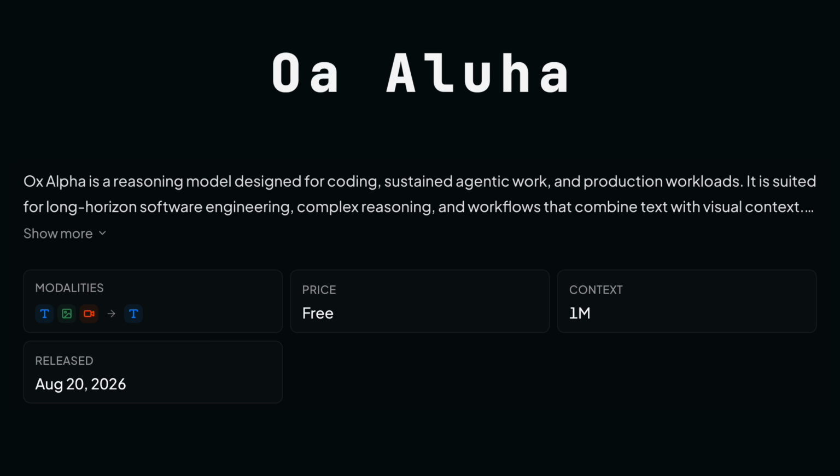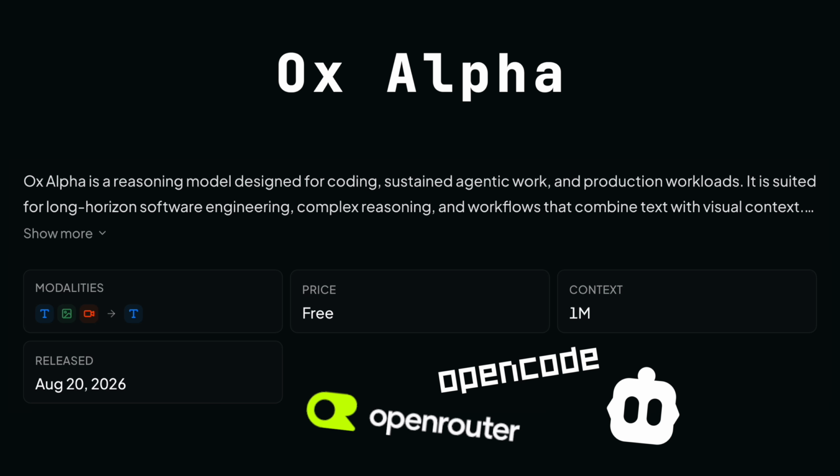Right now, there's a top tier model that you can use completely free and nobody knows what it is. It's called Ox Alpha and it's on OpenRouter, OpenCode client and News portal for free. It's got a 1 million token context window, it takes text, images and videos, and it gives some seriously impressive results. And even though nobody will say what it is, we do have some pretty good clues.